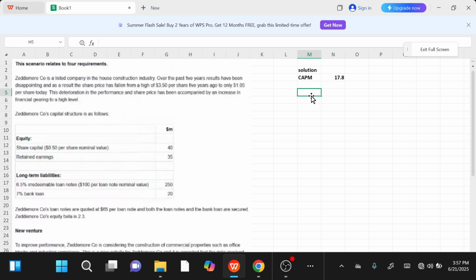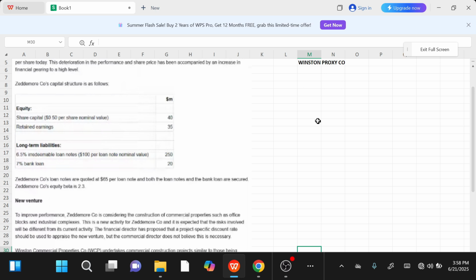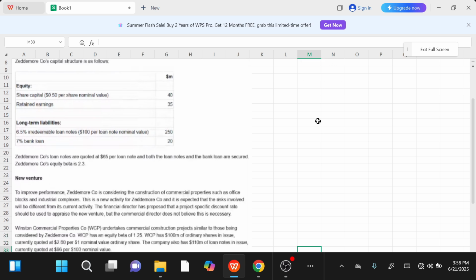Alright, now I'm going to calculate the project specific cost of equity. So for project specific cost of equity, we'll be using our Winston proxy company. Remember that. Why? Because you guys know we need the beta equity of our company, and for that we need the beta asset of a proxy company, right? That's how we studied it, right? You always try to use a proxy company to get its beta asset. Once you get its beta asset, then you do the re-gearing to put your company's financial risk into that beta asset, and then you get a beta equity based on your company, and that is what you use for your CAPM, correct?